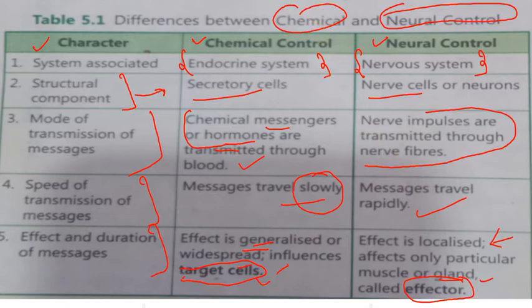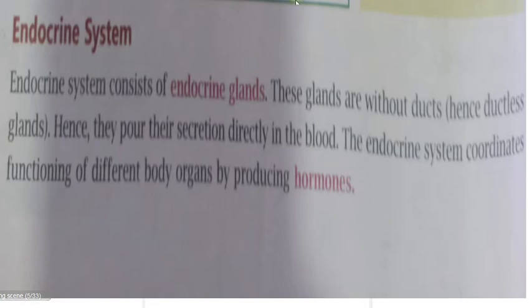This is our basic criteria which we have to learn in the coming parts of this chapter. Now let's move next. Now we will start with the endocrine system. What is this endocrine system? The endocrine system consists first of endocrine glands. These glands are without ducts, hence they are called ductless glands.